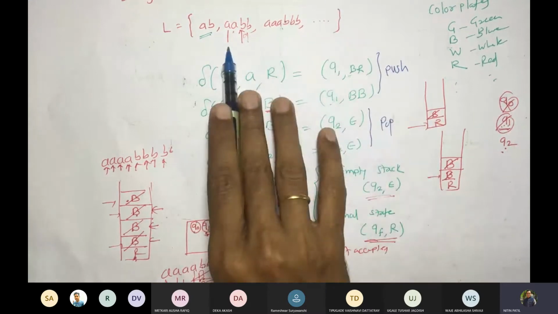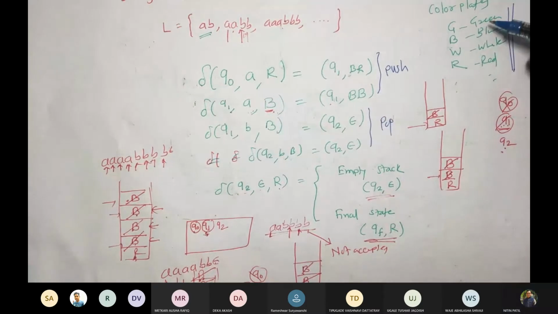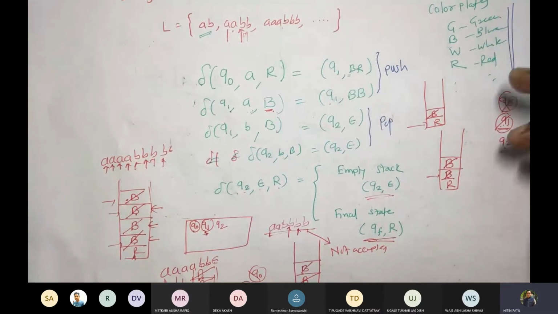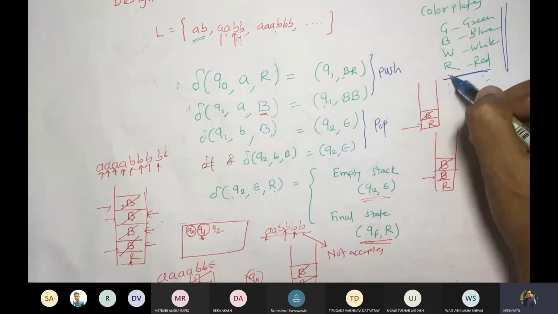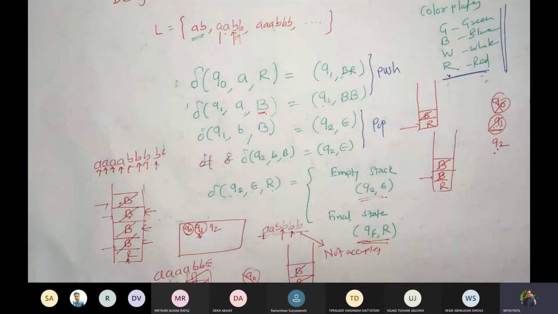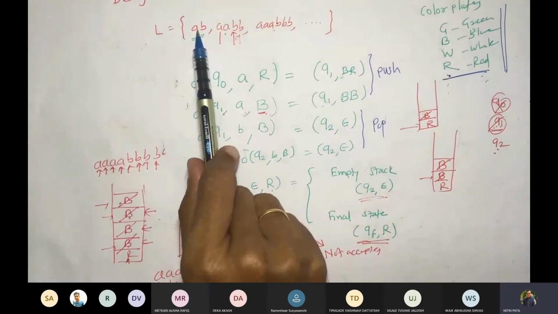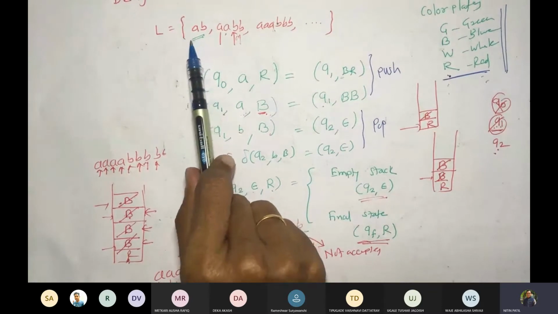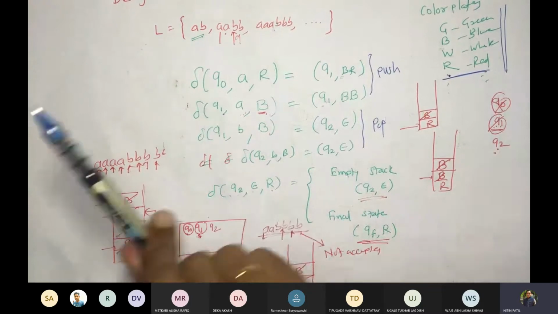As per this language, we are assuming that we are going to push colored plates like this, G, B, whatever number of plates we require, we will pick appropriately. Now in this case, we record only 2. By default, Z0 would be represented by R in our solutions. R would always be there at the top of the stack. Suppose there is only AB. For every occurrence of A, we push onto the stack, and whenever we get B, we try to pop it.